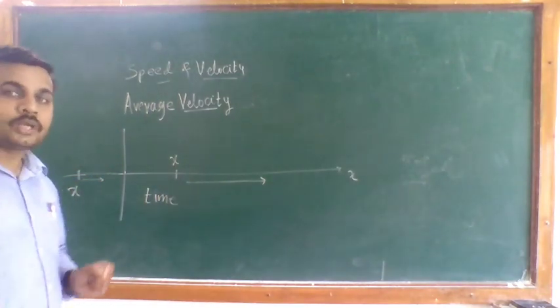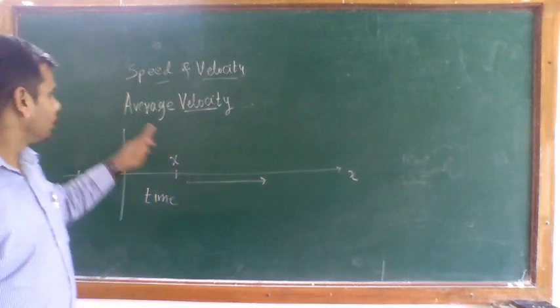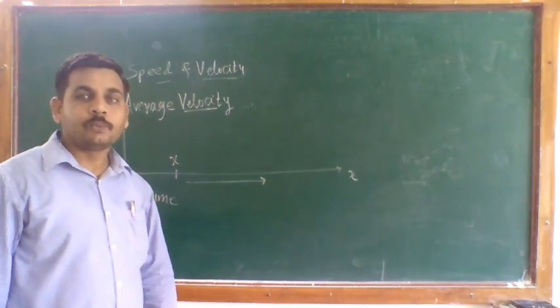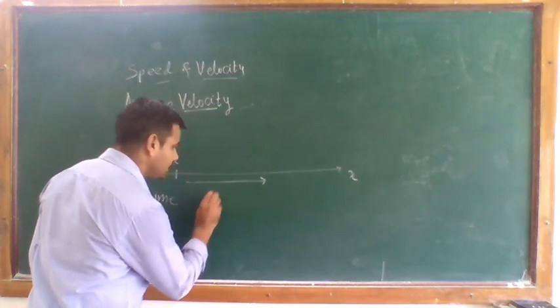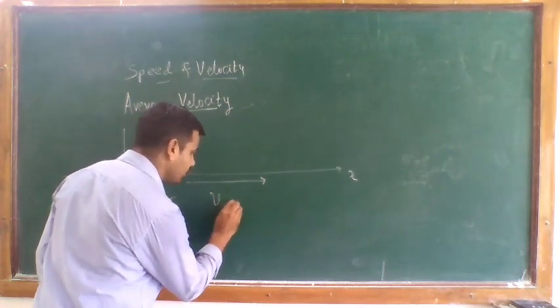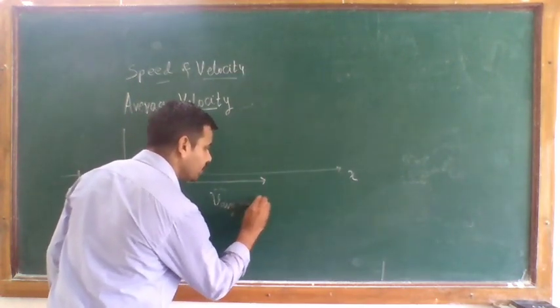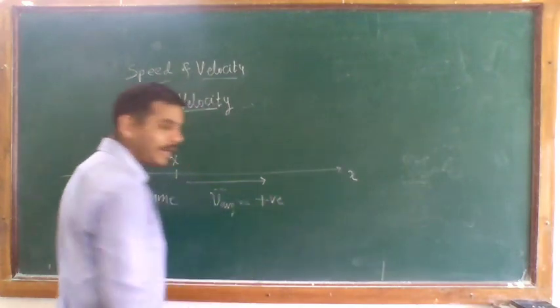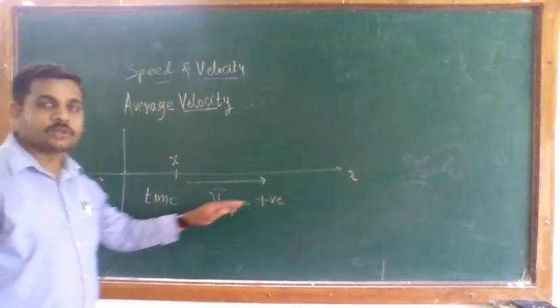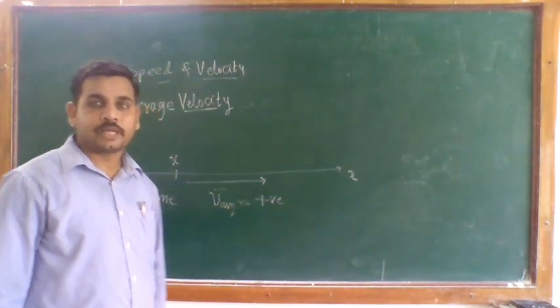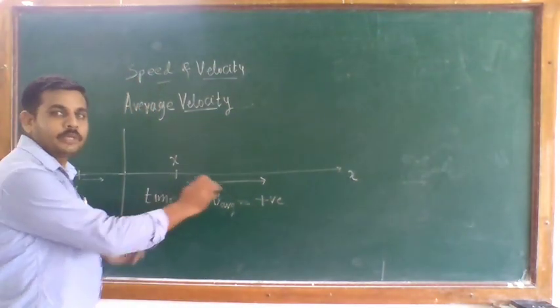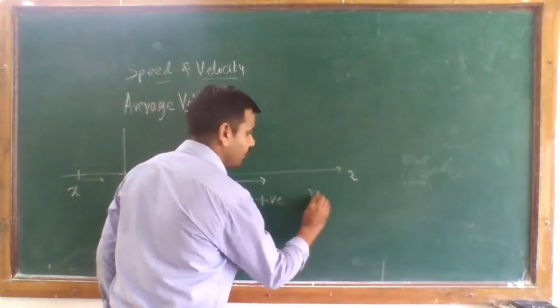then your average velocity will be positive. In that case, the average velocity is a positive value and it is along your x direction, the positive direction, and the object is moving to the right side.